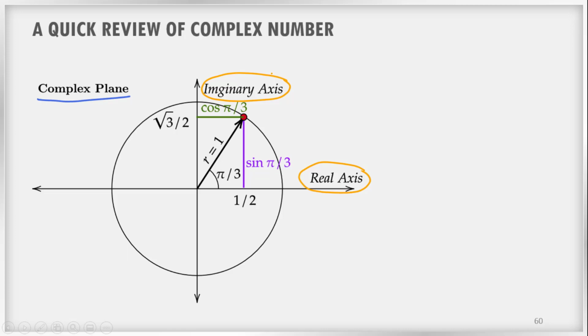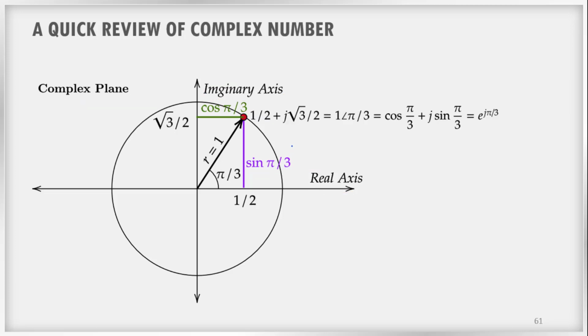So now we have transferred this circle along with these points and all these values into a complex plane which has a real axis and an imaginary axis. We can write this particular point in different ways in the complex plane. So what are those ways? The first one is the a plus jb form. What is the a plus jb form? This is also known as the Cartesian form.